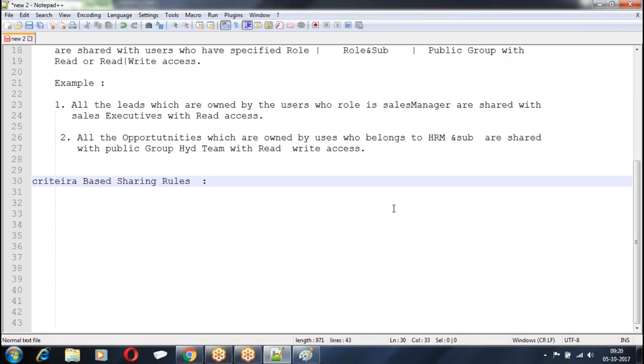Like I told, all the leads whose city is Hyderabad, share them with HR manager. All the employees whose experience is more than 5 years, share them with the project manager. So I am giving a condition. Records which are meeting the condition are shared with the given users. So I am going with condition based. Criteria based sharing rules, what was this?